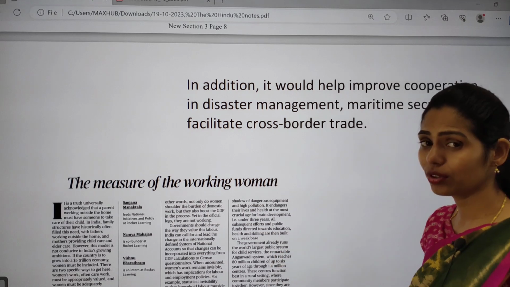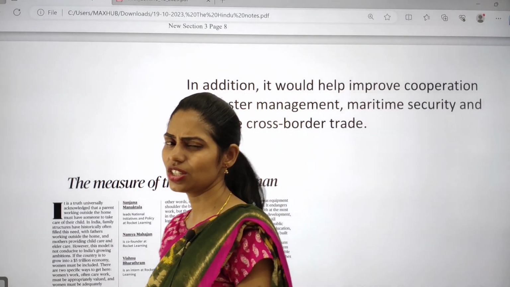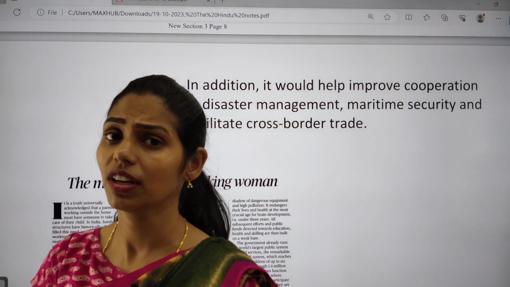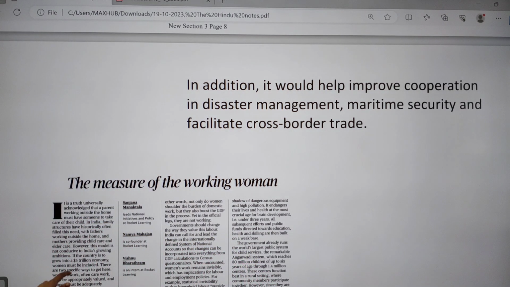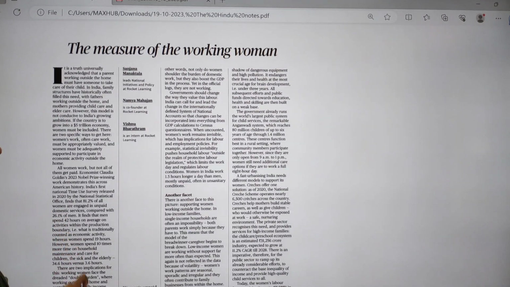So in this way you have to read this article. Just mugging up the things given in the newspaper is not at all enough. You have to do some background work. And the next topic is the measure of working women.